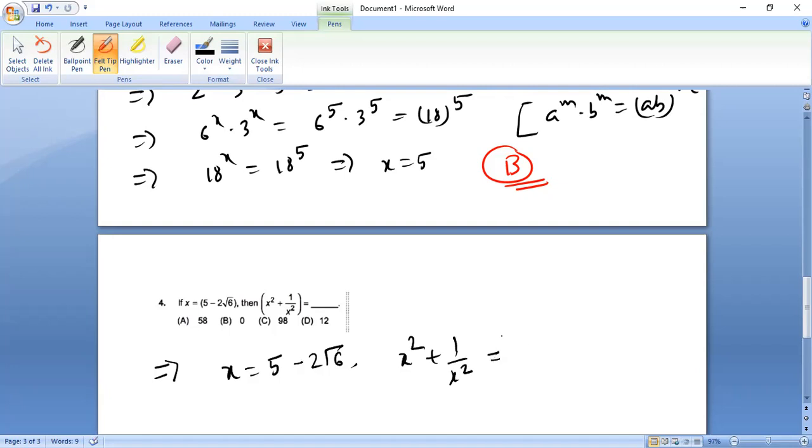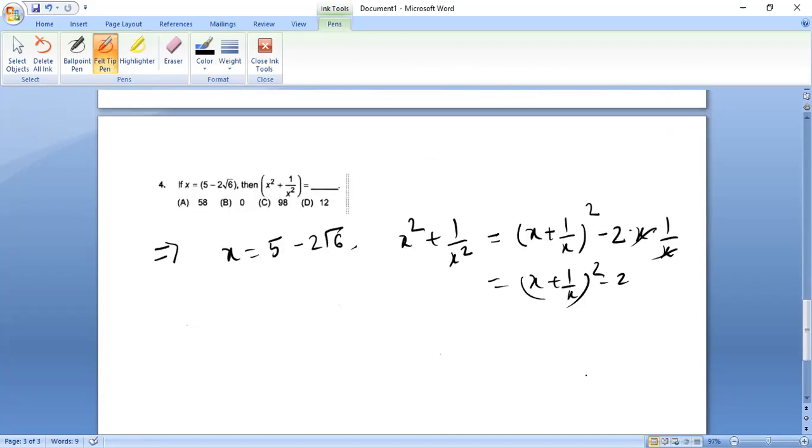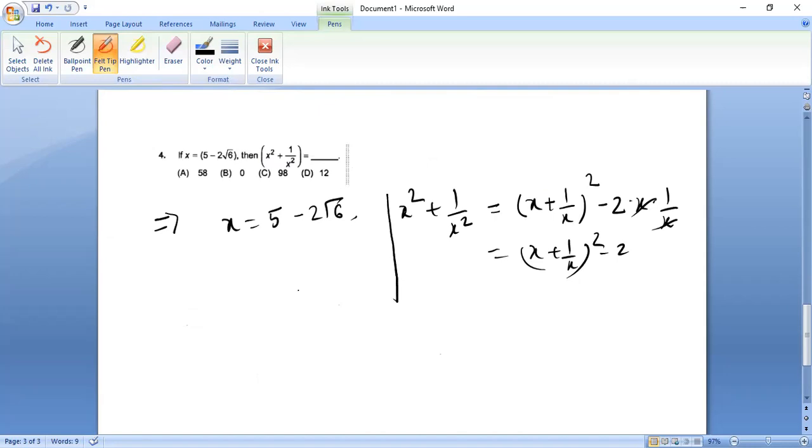So first, what is the formula? a square plus b square is a plus b whole square minus 2ab. So 2 into x into 1 upon x, x is cut down. Therefore, we have x plus 1 upon x whole square minus 2. Again, this kind of sum we have already solved, but then again, I'm doing it. So let us find 1 upon x then. So this becomes 1 upon 5 minus 2 root 6, and I multiply by 5 plus 2 root 6.